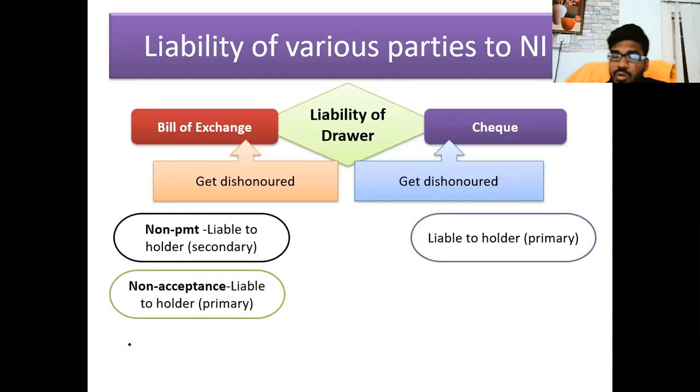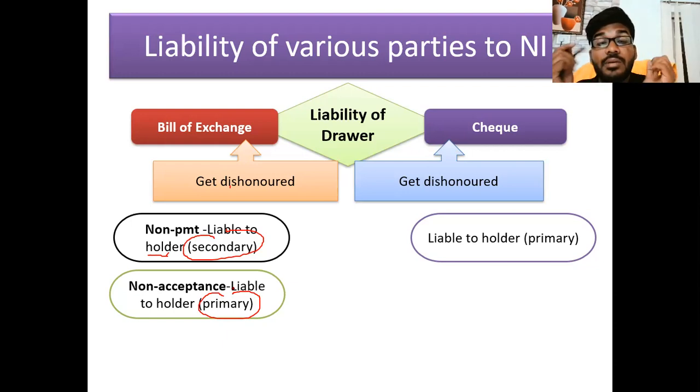Okay, sir. Then what is the scenario here? Listen carefully. The drawer's liability is a secondary liability in case of bills of exchange. With non-acceptance, it is a primary liability. When the drawee has accepted, the drawer's liability is secondary. When the drawee has not accepted, the drawer's liability is primary. This is the basic rule. From the cheque point of view, the drawer's liability is always primary. I draw the cheque; if the bank does not pay, I am the only one liable. I am the primary liable party in case of a cheque.